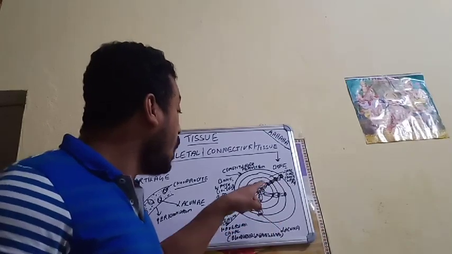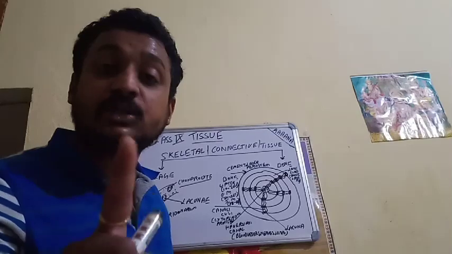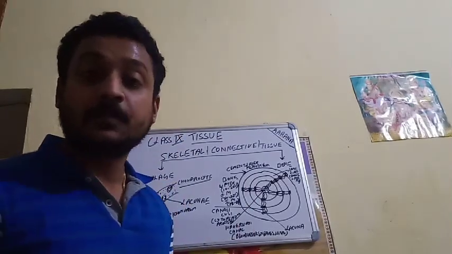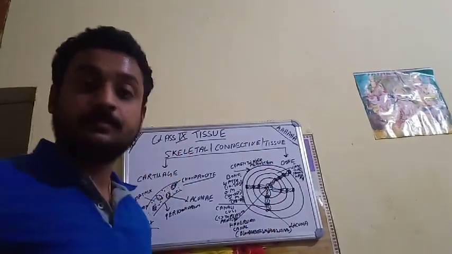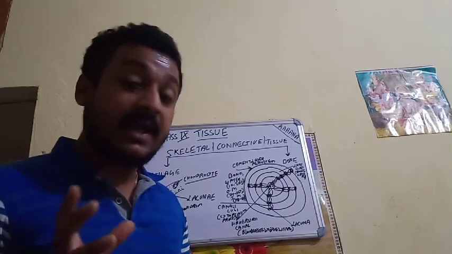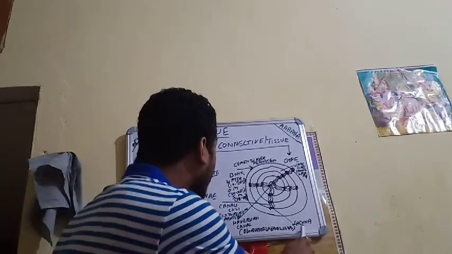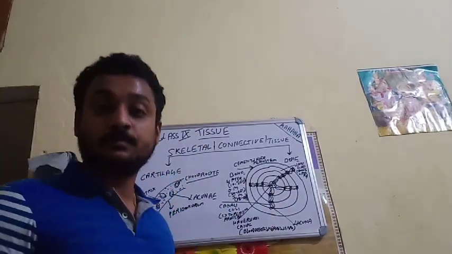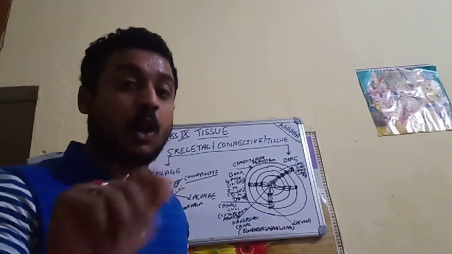Here, the lacuna will also receive water and oxygen for the bones, and it will metabolize, and the waste material will be given out through the canaliculi. So see how nicely it is functioning as a living tissue. Rupturing of this lacuna or canaliculi will make the bone very much soft, and the bone cannot metabolize.